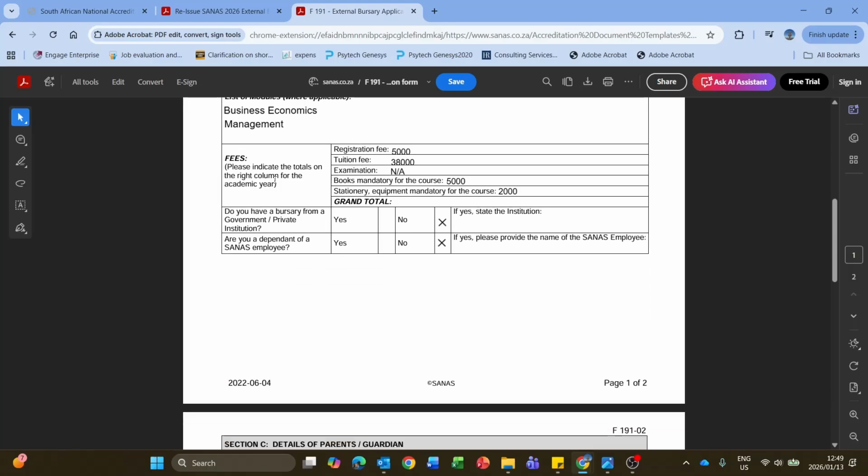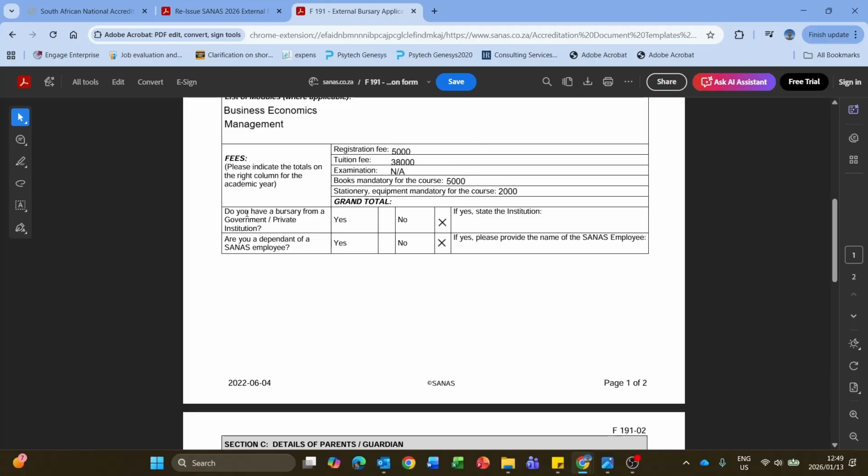Then when it comes to the fees, please indicate the totals in the right column for the academic year. So registration will be 5,000 for example, tuition will be 38K. You don't normally pay for examination, which is part of your tuition fee. Your books typically tend to be 5K, and then stationery, like staplers, pens, books, whatever the case may be, we can put an average of 2K, sorry. Then I think in total this amounts to 50K.